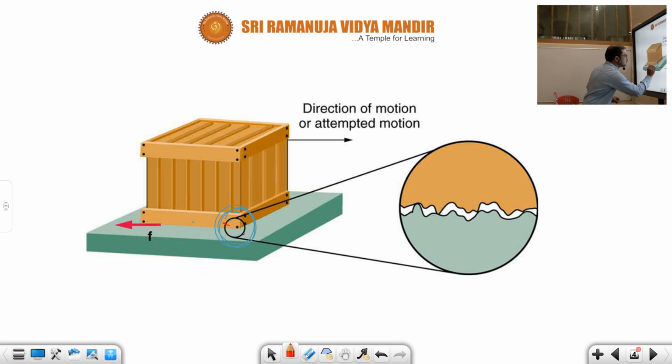Now what I am saying is, take a microscope and zoom in. Okay children, how it will appear? Like this. These two surfaces, this box and this bottom surface, will appear like this. Normally it will be completely smooth, but if you zoom, how will it appear?